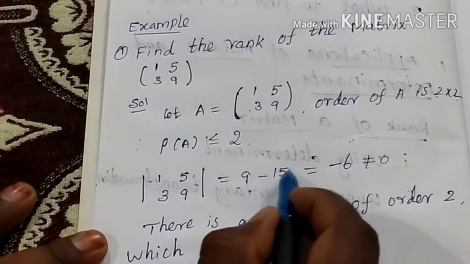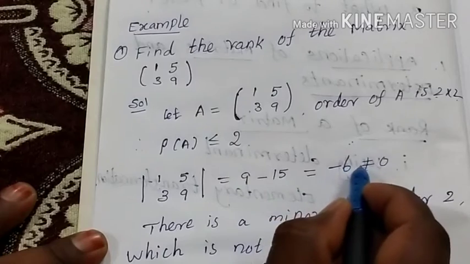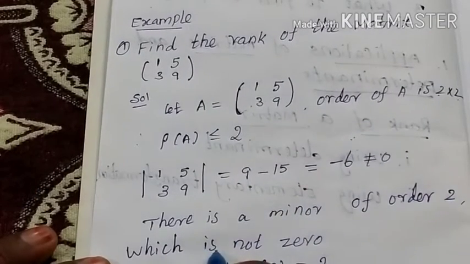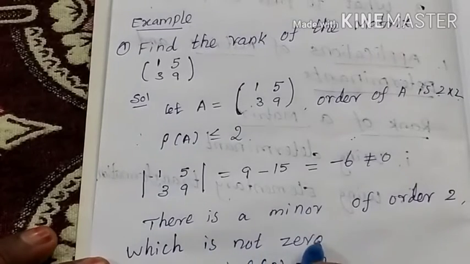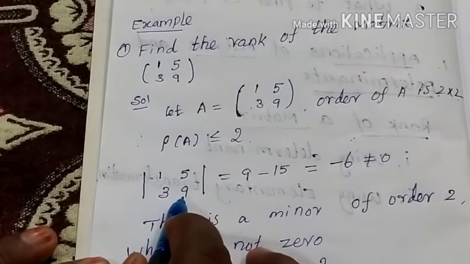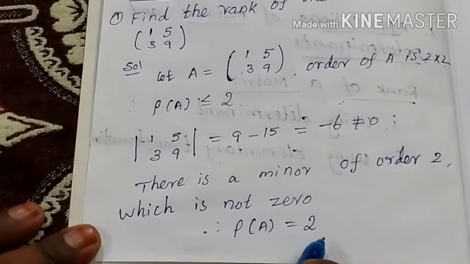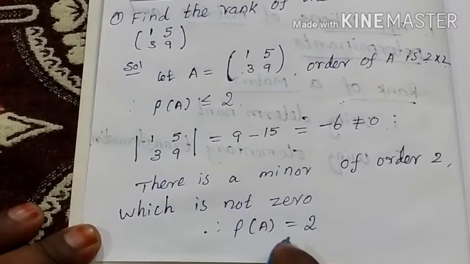Making the subtraction, we get minus 6. This is not equal to 0. There is a minor of order 2 which is not 0. Therefore, the rank of A is equal to 2. That's all. This is the determinant method for a 2 by 2 matrix.